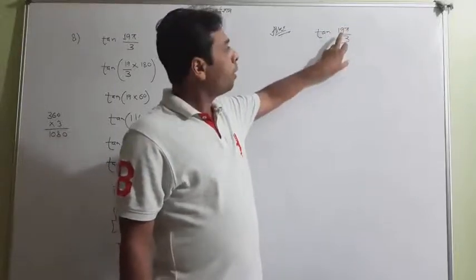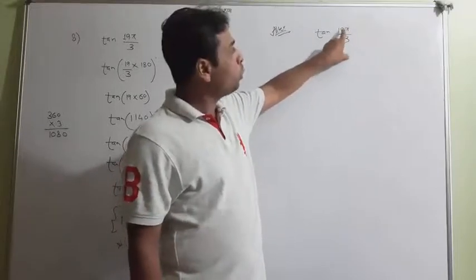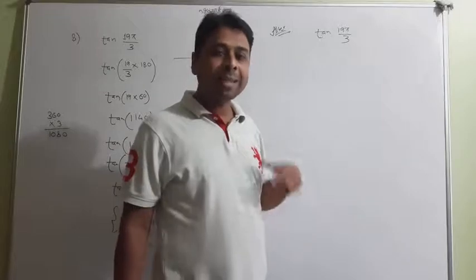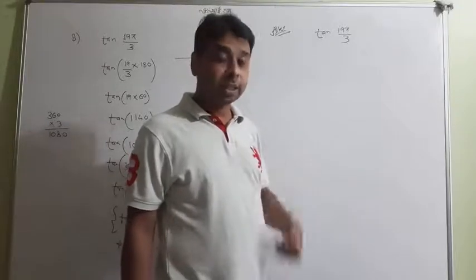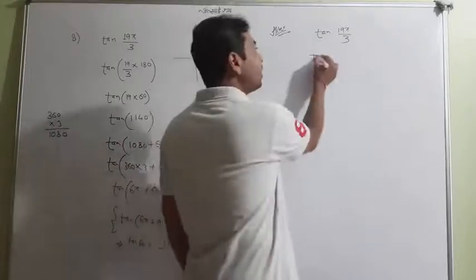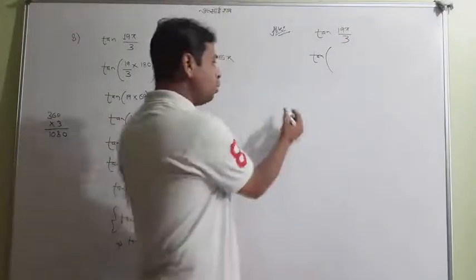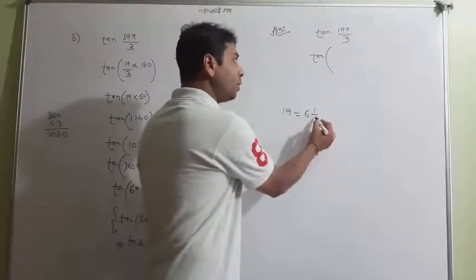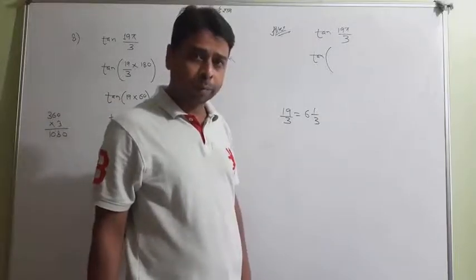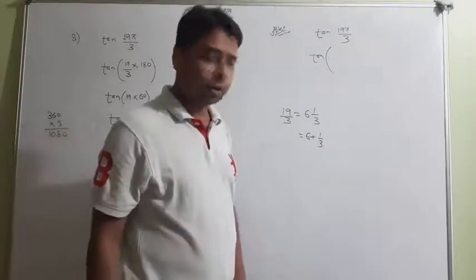This is actually improper. Like it is 19 over 3, and definitely 3 is very small compared to 19. So you divide 19 by 3 and turn it into a mixed fraction. And this method is only applicable when it is an improper fraction, meaning the numerator is greater than the denominator. You can divide and change that fraction into a mixed fraction. Like when 19 is divided by 3, you will get 3 sixes are 18, and you can write 19 by 3 as 6 whole 1 by 3. And 6 whole 1 by 3 can also be written as 6 plus 1 by 3. It is a very basic thing.